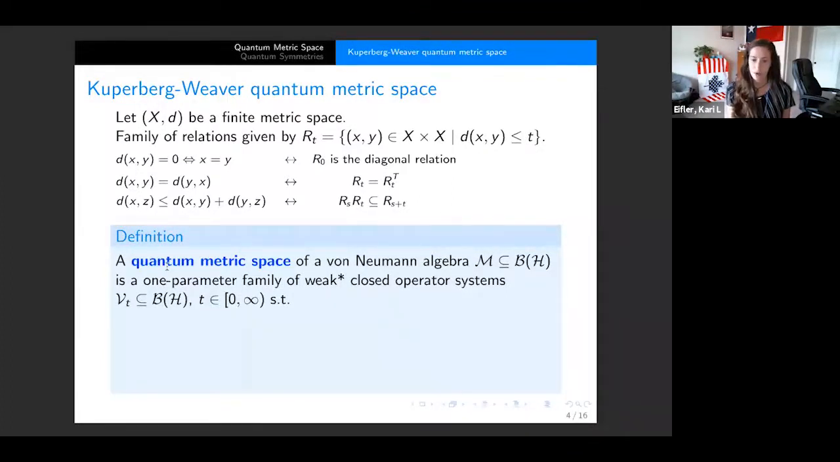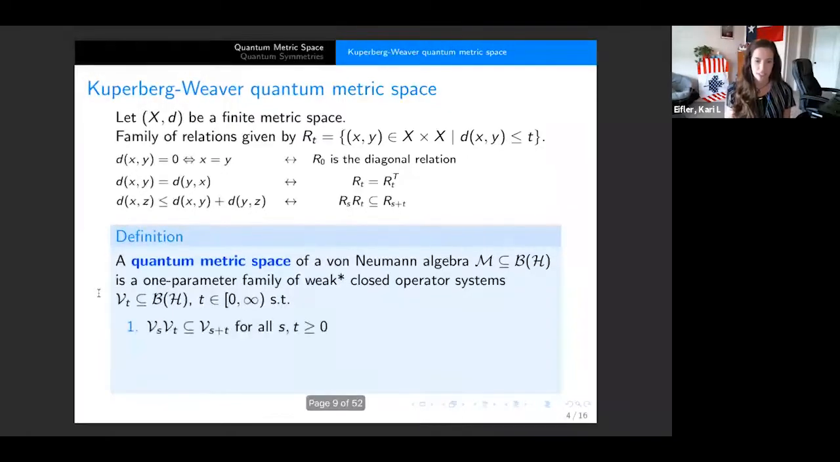So they say that a quantum metric space on some von Neumann algebra M, we can always put that inside of B(H), so let's do that. This is going to be a one-parameter family of weak-star closed operator systems, V_T. These are always going to sit inside of B(H), and we're doing this for positive T. And we want these three properties.